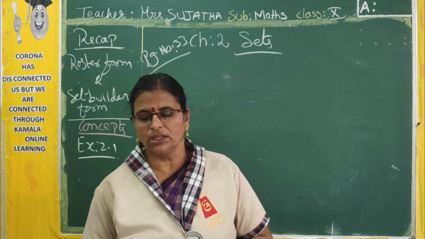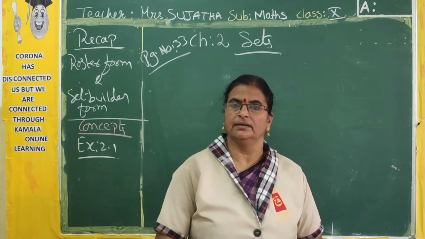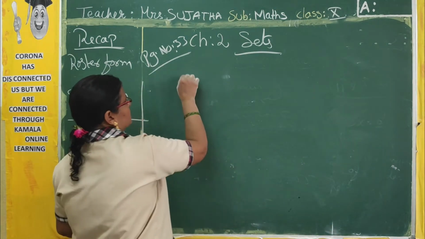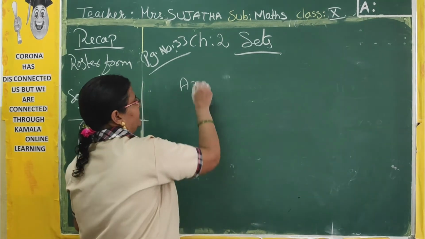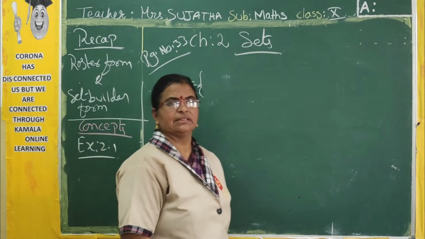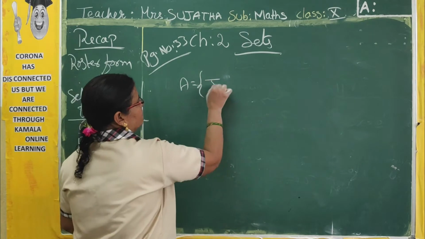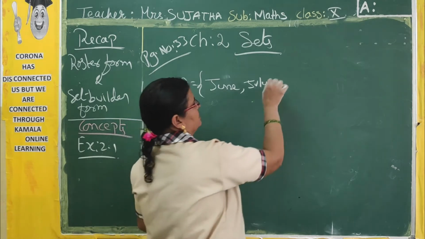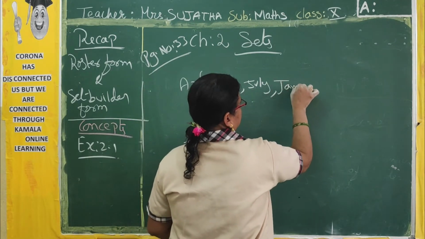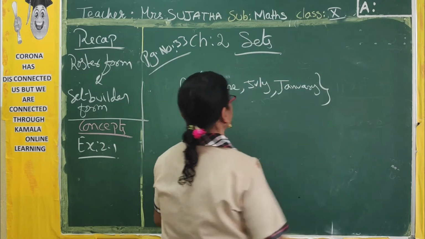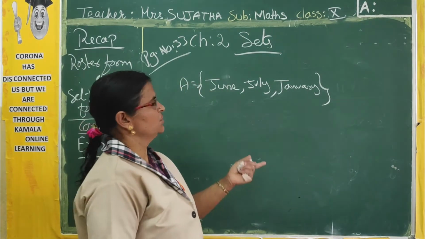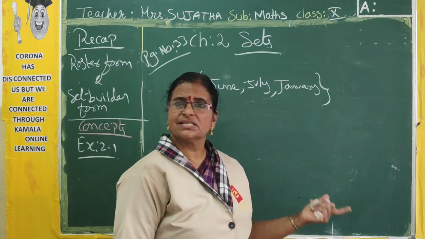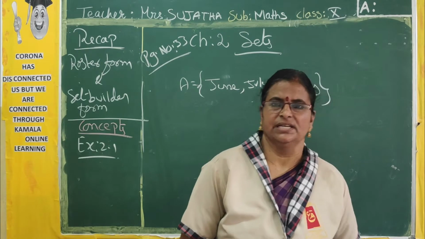Okay, the collection of all the months of a year beginning with letter J. So set, suppose this one I am taking as A. This set A contains the months beginning with letter J: June, July and January also. Okay, so June, July, January. January, June, July. These 3 are the months which begin with J. So this is a set. Understood? Finite set only.